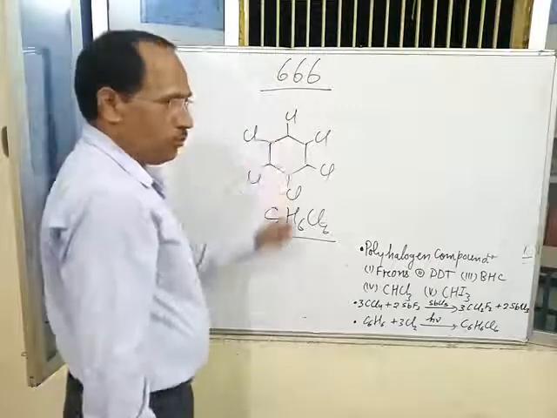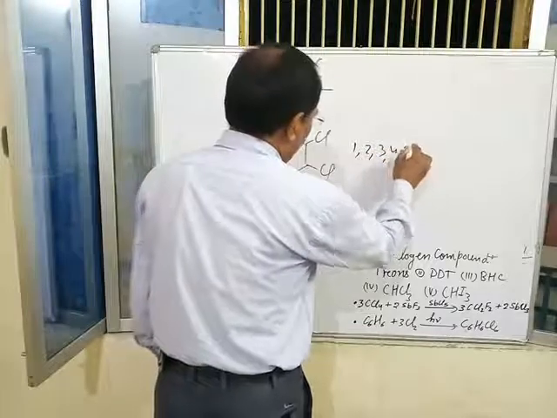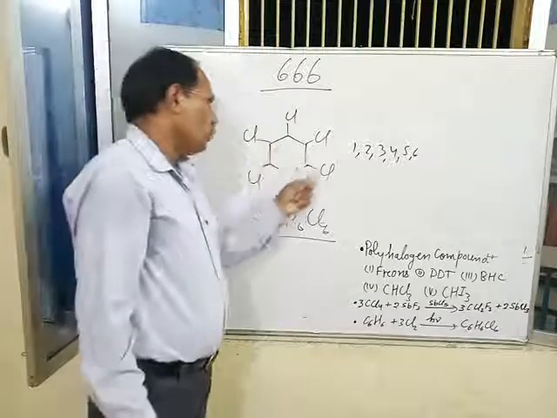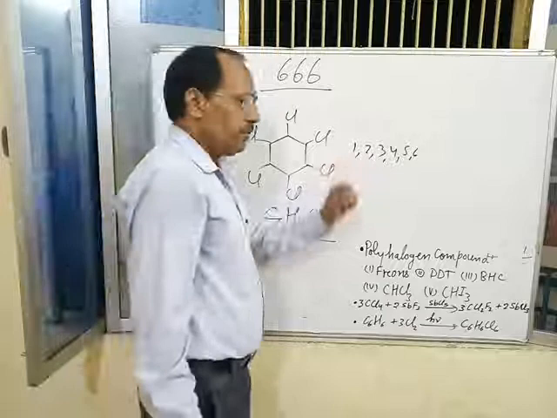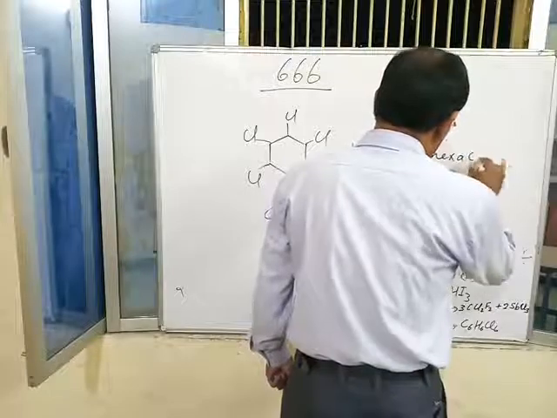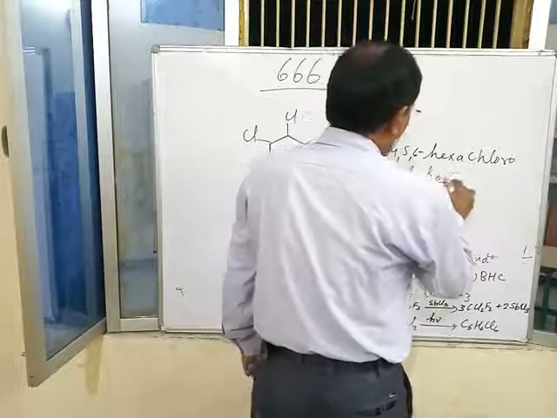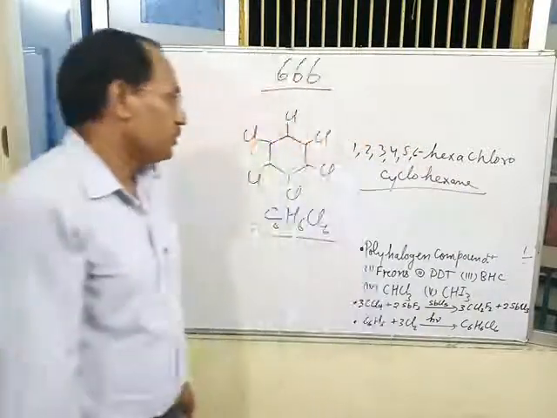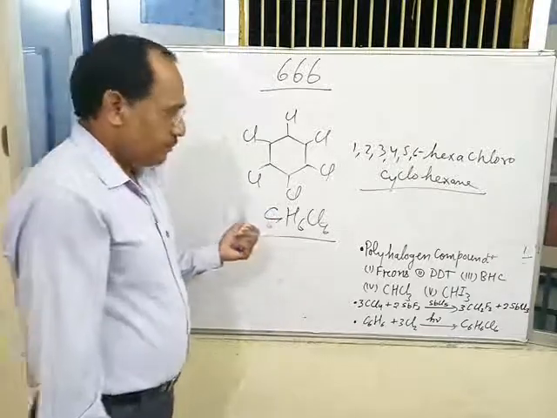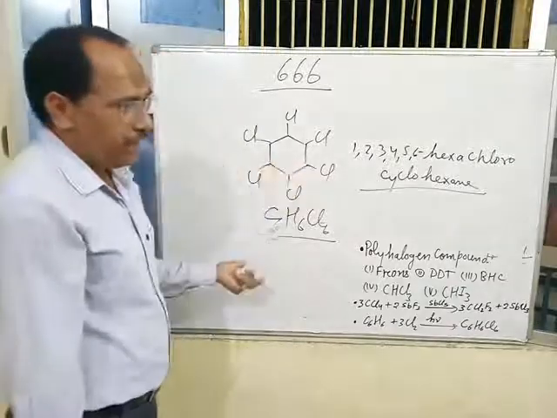What is IUPAC name of this compound? 1, 2, 3, 4, 5, 6, all the positions substituted by chlorine atom. That's why 1,2,3,4,5,6-hexachlorocyclohexane is the IUPAC name of BHC. Its common name is benzene hexachloride or gammexane or lindane or 666.